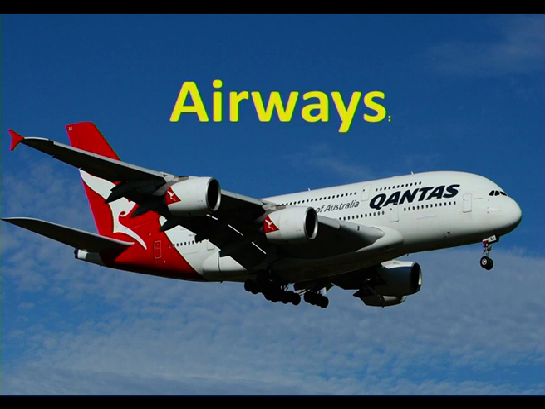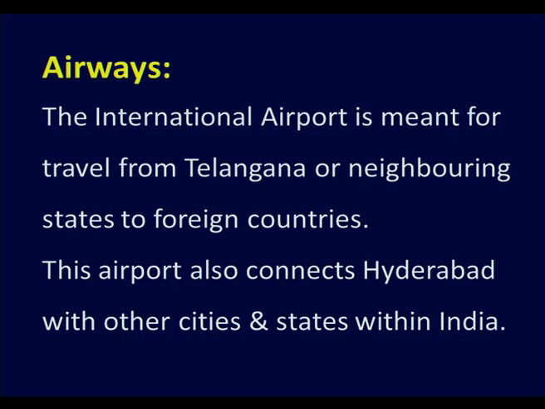Now, let us see about the airways. Airways is the fastest as well as the costliest means of transport. Here you can go fast, and it is the costliest also. The international airport is meant for travel from Telangana or neighboring states to foreign countries.